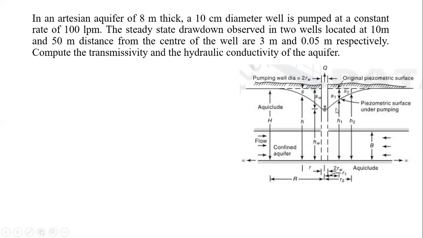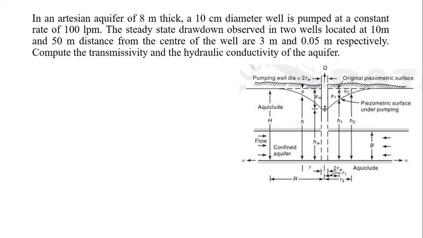Okay, so H1 is the piezometric head in observation well number 1, and the related drawdown S1 is 3 meter, where R1, that is the radial distance, is 10 meters.